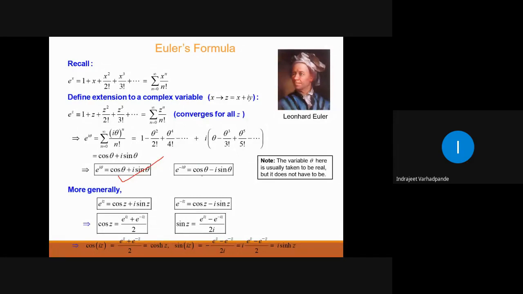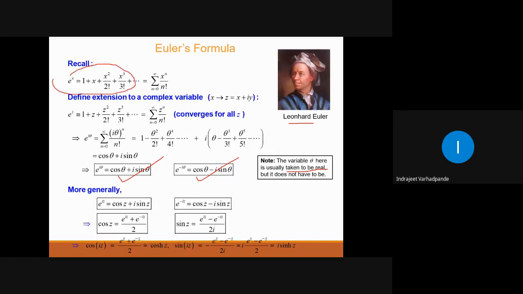E to the power minus I theta is cos theta minus I sin theta. This variable theta is taken as real, but it can be complex also. Angular measurement can be in clockwise direction, and as it was invented by Leonhard Euler, it is named as Euler's formula.